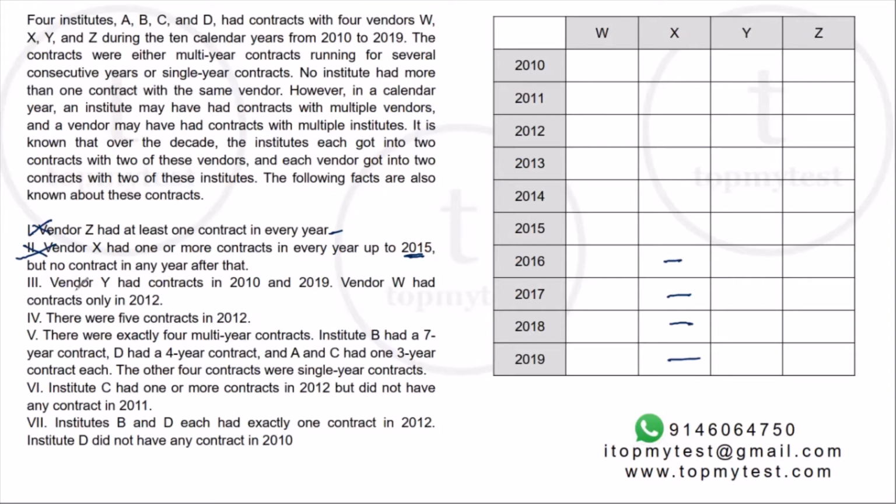The third statement says vendor Y had contracts in 2010 and 19. Now we don't know how many years in between. Vendor W had contracts only in 2012. So only in 2012, vendor W will have contracts, and it will have two contracts, because every vendor has two contracts. But all the other years are blanks.